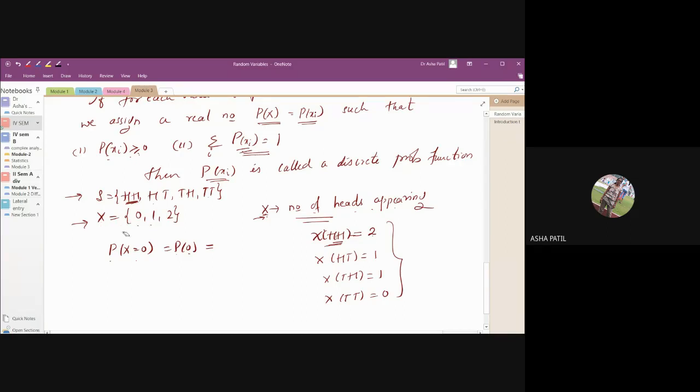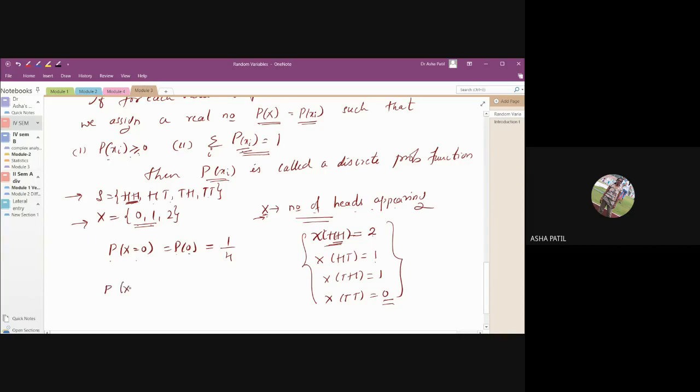Now, can you say what is the probability of 0? 1 by 4. Yes. Out of 4 outcomes, 0 has appeared only once. That is 1 by 4. Don't look at this range, look at these possibilities. There are 4 outcomes, and for each of these outcomes we are assigning values. Some numbers may be repeated, so you have to take how many possibilities there are in total.